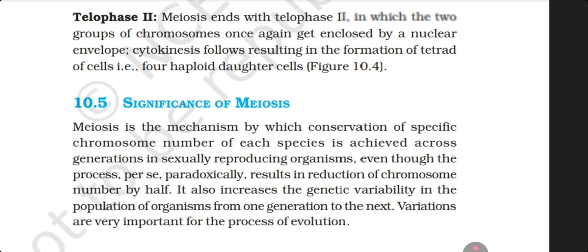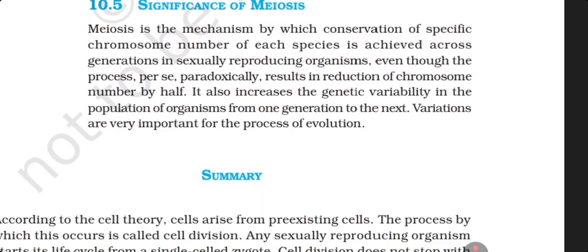10.5 Significance of meiosis. Meiosis is the mechanism by which the specific chromosome number of each species is maintained across the generations in sexually reproducing organisms. Even though the process paradoxically results in the reduction of the chromosome number by half, it also increases the genetic variability in the population of organisms from one generation to the next. Variations are very important for the process of evolution.